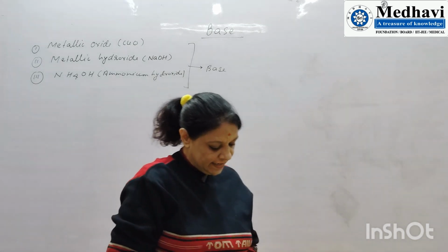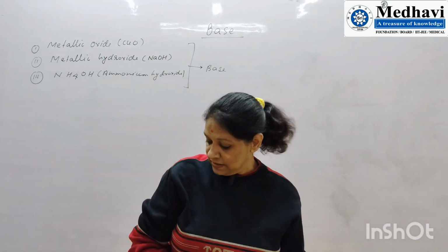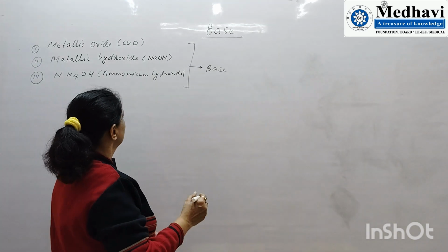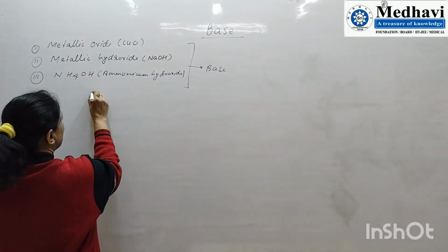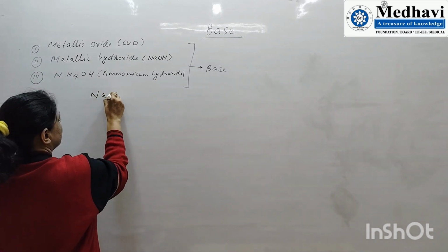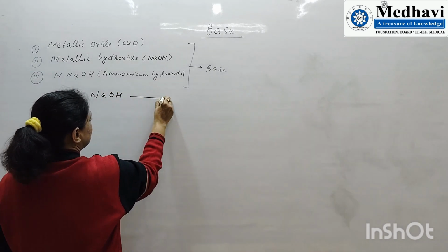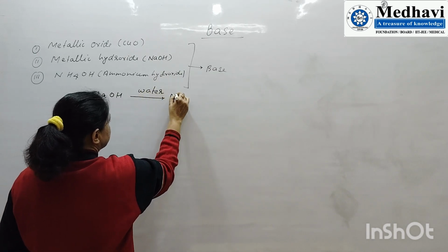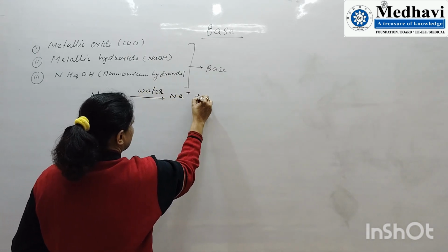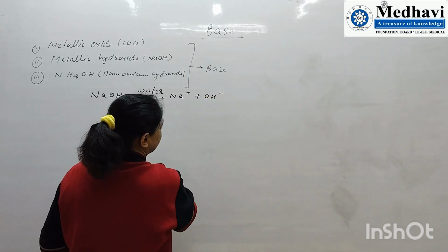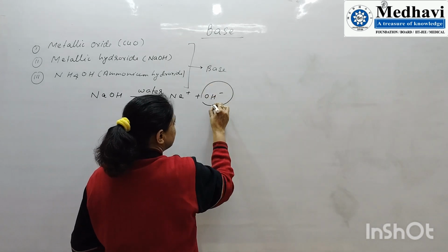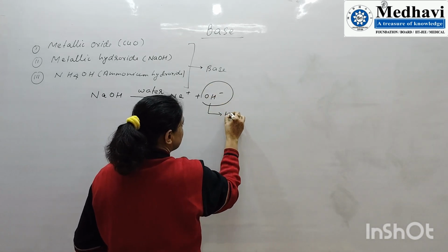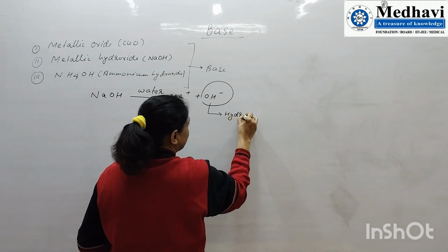They are classified as bases because they react with acids. Suppose NaOH: when we take sodium hydroxide in water, it gives Na plus ion and OH minus ion. This OH minus ion is known as the hydroxyl ion.